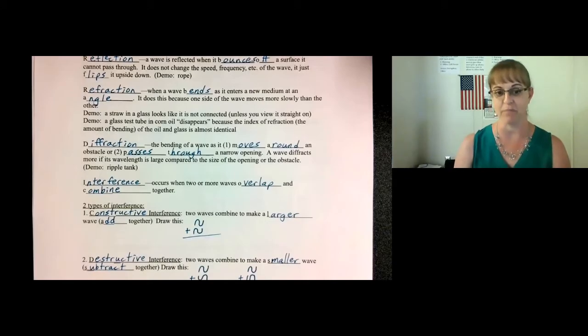The next thing that can happen to a wave is diffraction. This is when a wave bends as it either moves around an obstacle or passes through a narrow opening. Let's take a look at an example. Let's take a look at this ripple tank. Okay, it's a tray filled with water. But if I cause a wave to pass through this small opening, do you see how the wave spreads out as it passes through? That's diffraction. The wave bends and spreads out as it passes through a narrow opening.